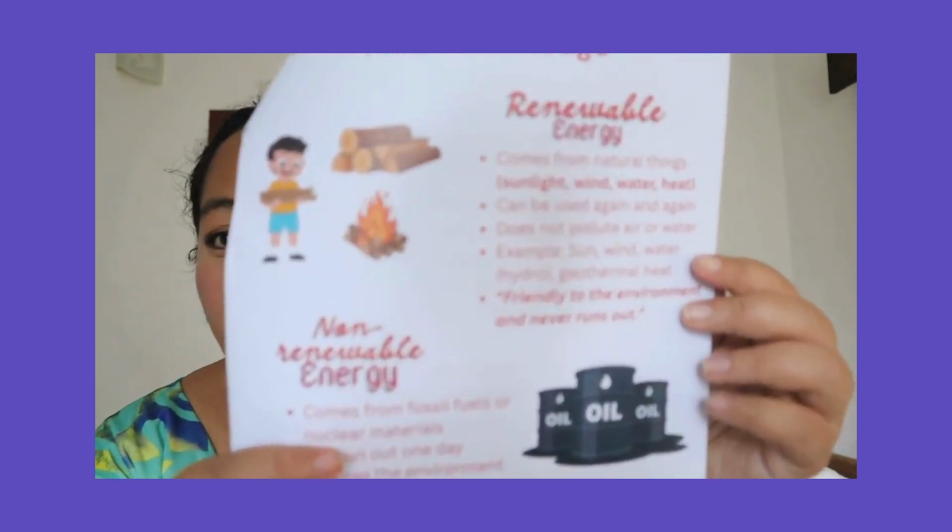So for example, this prior knowledge follows from the learning outcome to classify energy sources as renewable or non-renewable. That is the learning outcome.